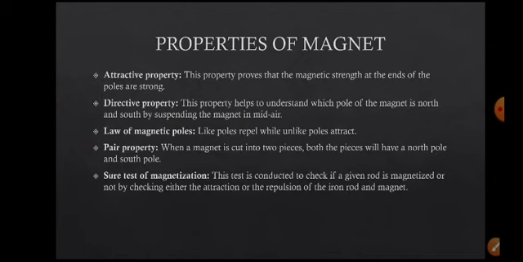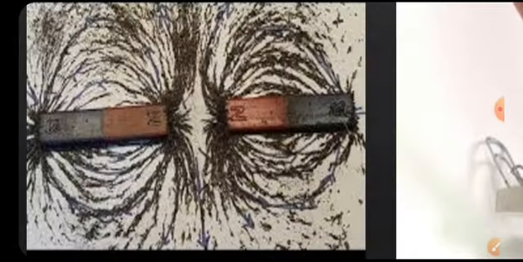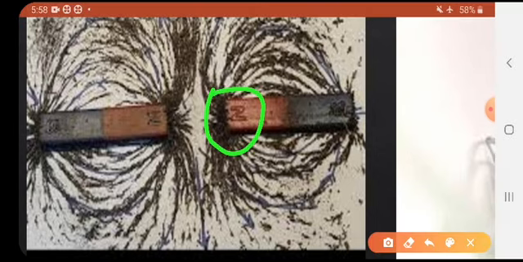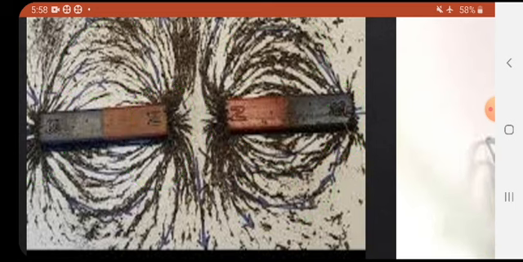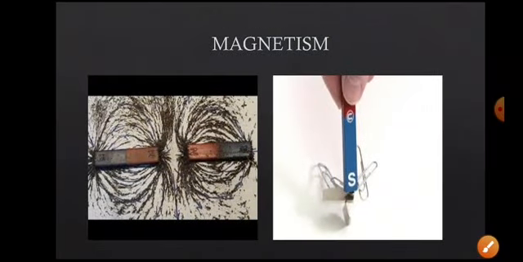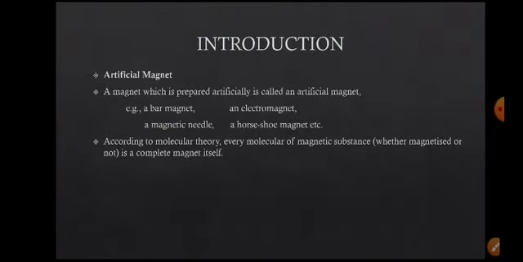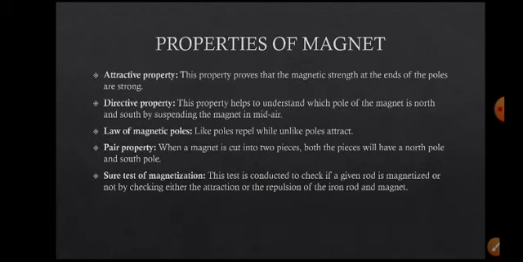It proves that the magnetic strength at the end of the magnet, the magnetic pole, is strong. So you observe this figure, the iron ores at the south pole and north pole. See, this is the north pole and this one is the south pole. At these places the iron ore is more, right? See these areas, in these areas fewer iron pieces are there. So the attractive property of the magnet shows that it has more strength at the poles.